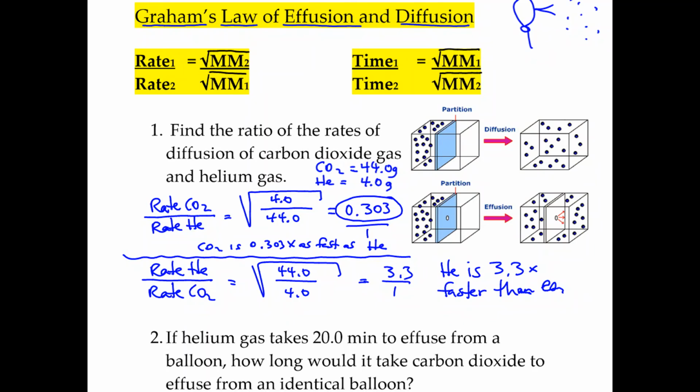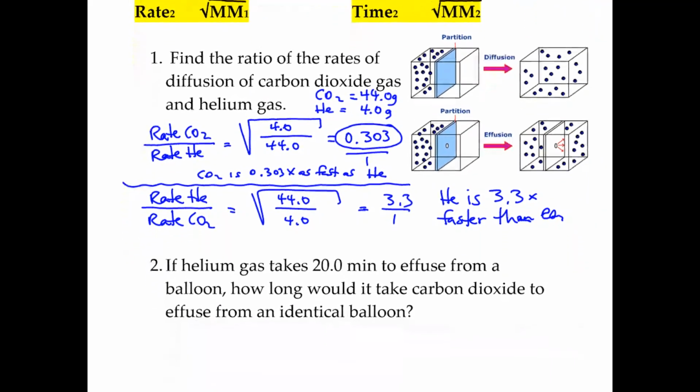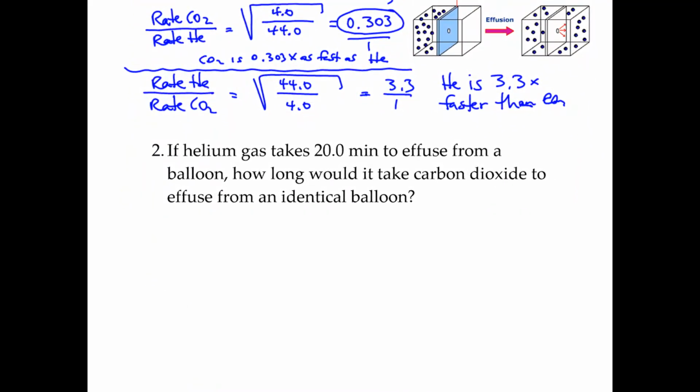Okay, let's move on to the bottom of the sheet and contrast time. When we're talking about time, it's not going to be the same as the rate ratio, because if you are a faster gas, you're going to have a lower time. So here you'll see that we're not switching the 1s and the 2s. They're staying the same. So if you want to contrast helium and carbon dioxide, this is what we're going to see.